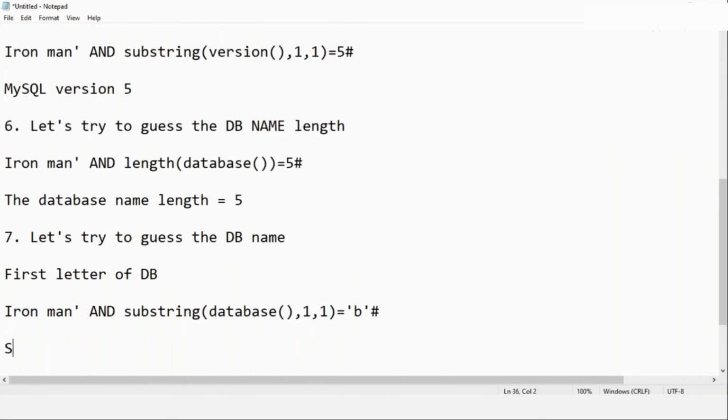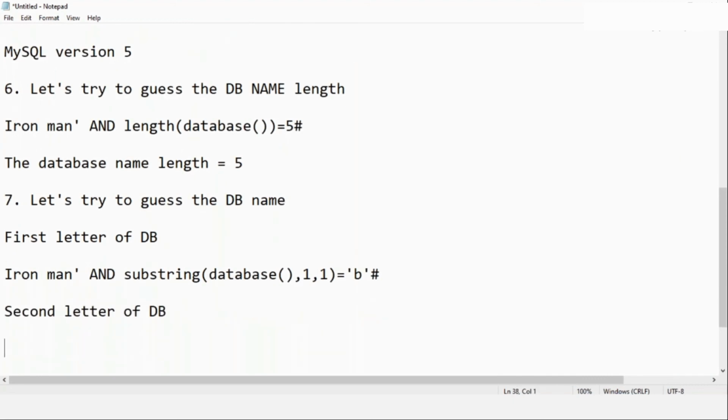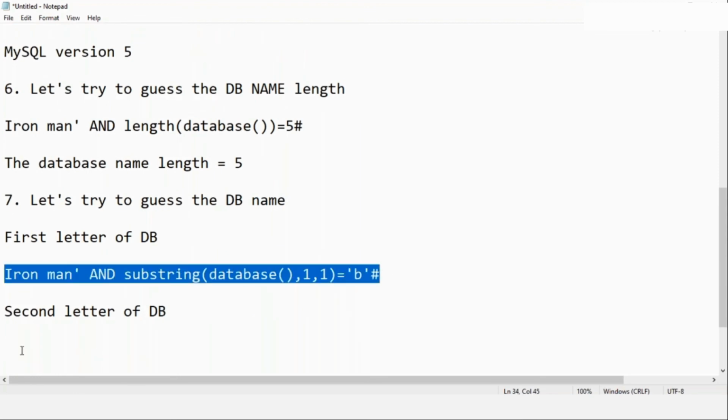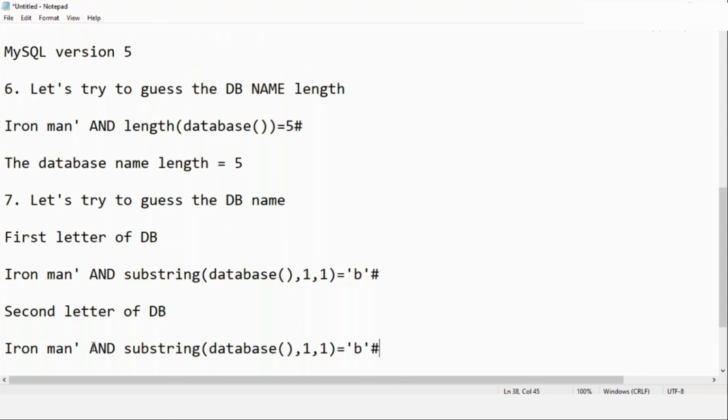Now after this, you can go ahead and try the second letter of the DB here. And how to guess the second letter of the DB? Again, keep this much string. Then you are going to run the substring again. And inside the substring, now keep on modifying that. This was reading from the first letter. Now read from the second letter. And again, start from A and try to see what is the name of the DB.